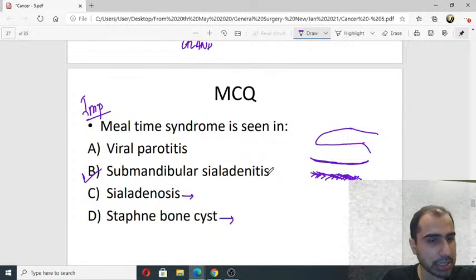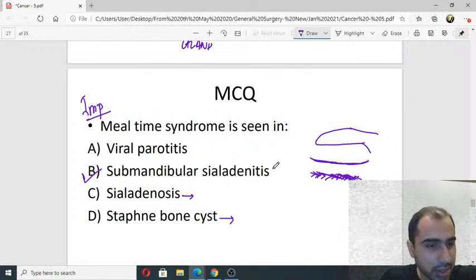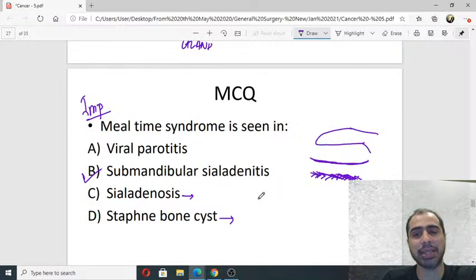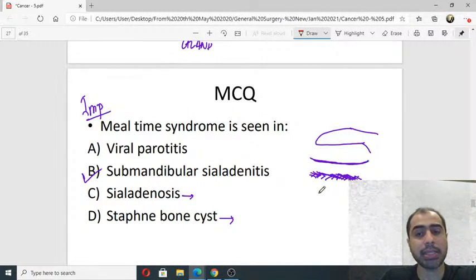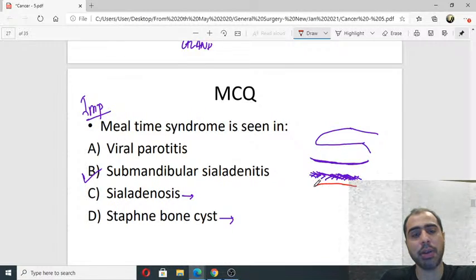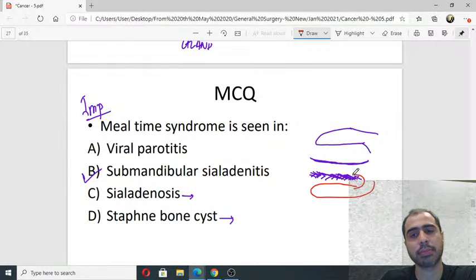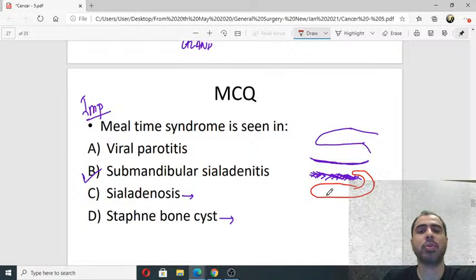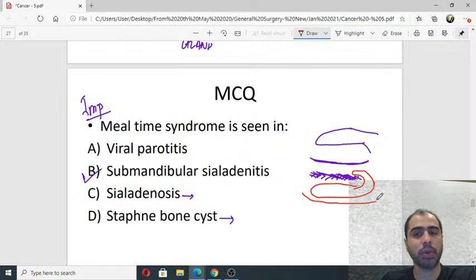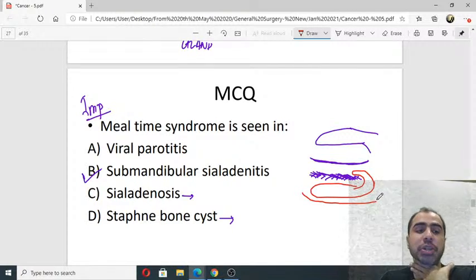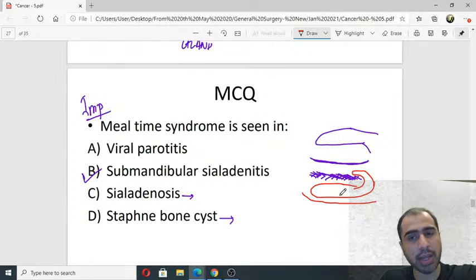What is the name of this muscle in the floor of the mouth? Sialadenosis is like diverticulitis. No, it's not. Stafne is ectopic salivary tissue in mandible. Excellent, that's absolutely right. What is this muscle in the floor of the mouth? And below this is my submandibular salivary gland. This is how the submandibular gland looks, like this. Okay, and then I have the jaw over here, the angle of mandible and the jaw and the chin. So this is my submandibular salivary gland.